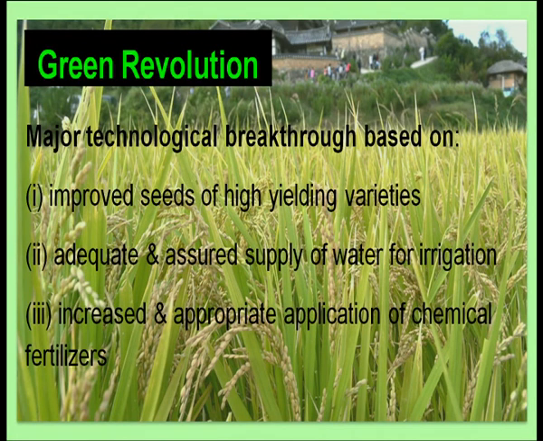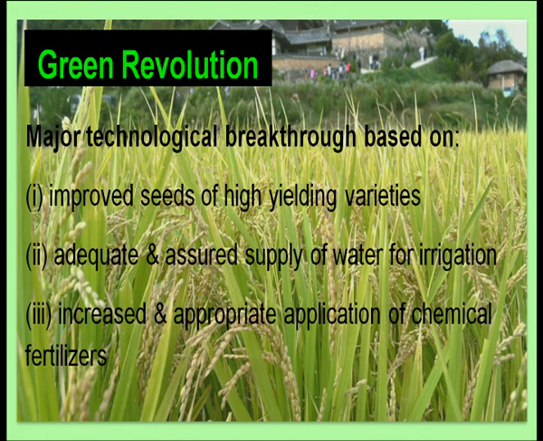So, what is the green revolution? Some of the terminologies you should know about when studying agriculture in India. One is the green revolution. As the name suggests, it refers to increased production of some of the crops, and it means a major technological breakthrough based on, one, improved seeds of high yielding varieties, second, adequate and assured supply of water for irrigation, and third, increased and appropriate application of chemical fertilizers.